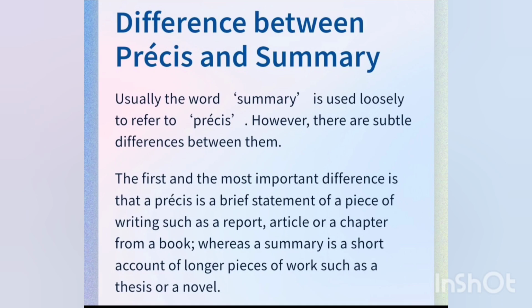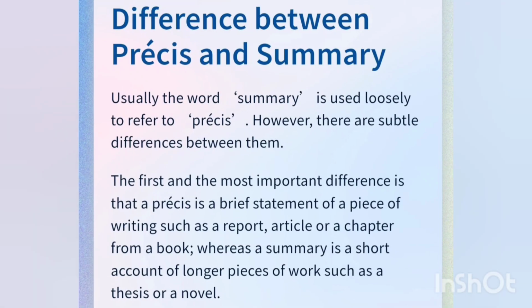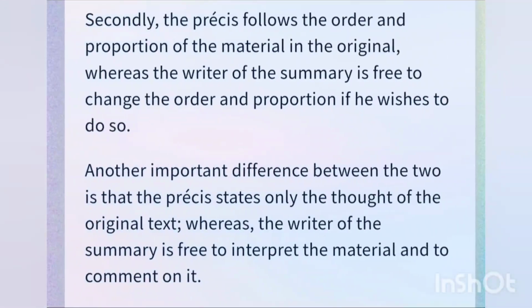Difference between precis and summary. Usually the word summary is used loosely to refer to precis. However, there are subtle differences between them. The first and the most important difference is that a precis is a brief statement of a piece of writing such as a report, article, or a chapter from a book, whereas a summary is a short account of a longer piece of work such as a thesis or a novel.